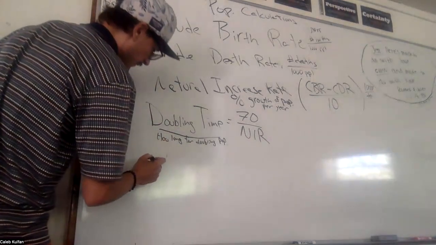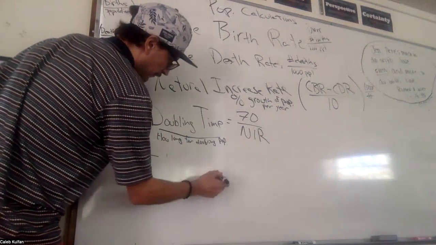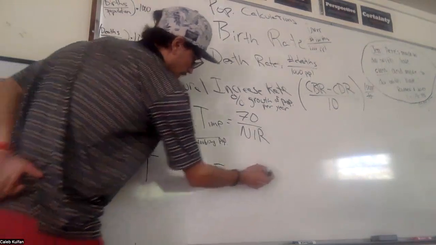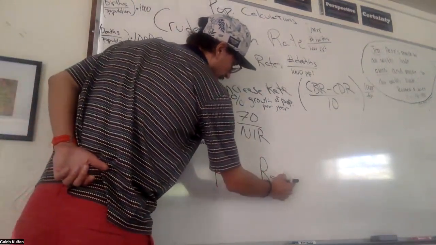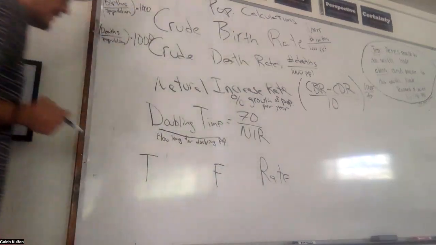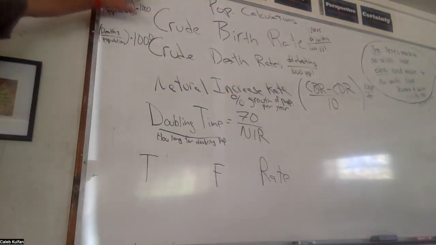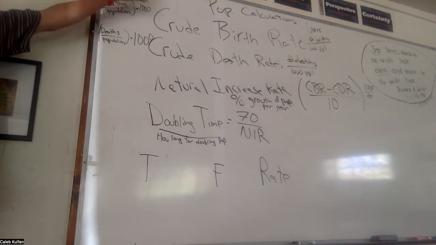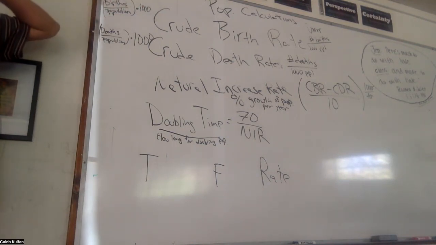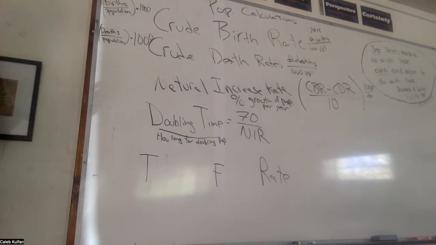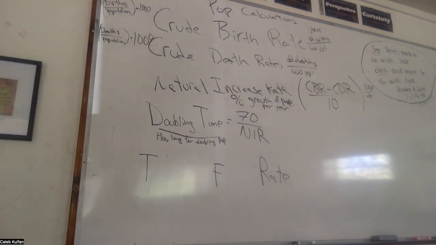And then our last one is going to be TFR. You might guess that the R once again just stands for rate. Our birth rate was pretty crude because we're looking at everyone. What might be a more accurate way to look at births? Instead of looking at everyone, who's giving birth? Women.